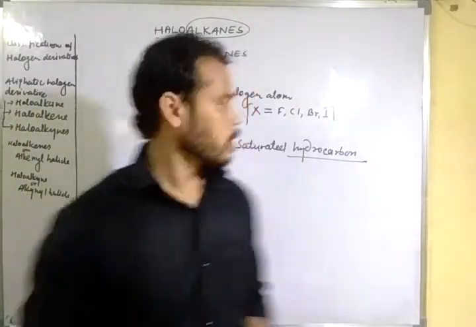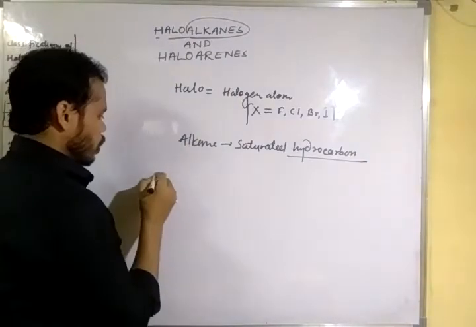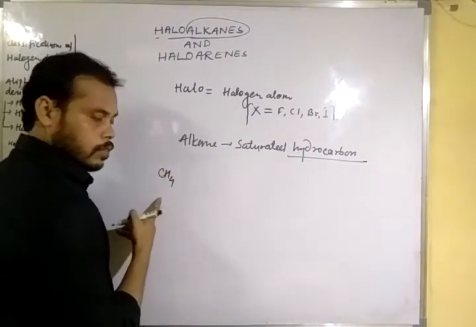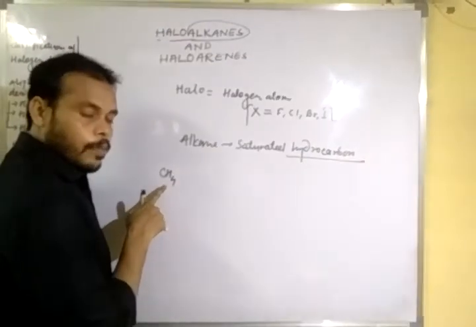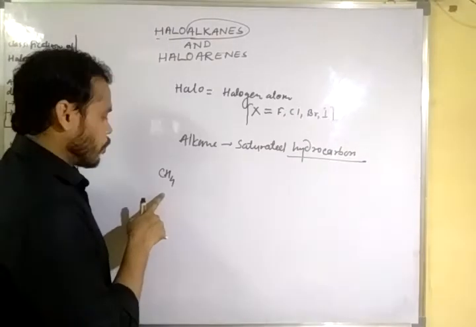Now let us give an example. Methane is the first member of the alkane series, we know.